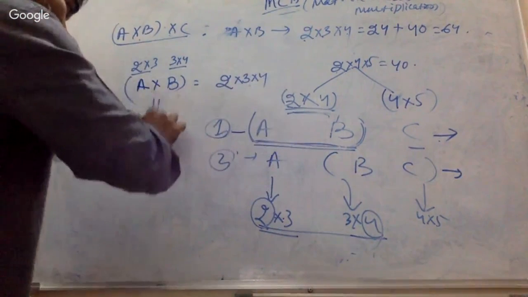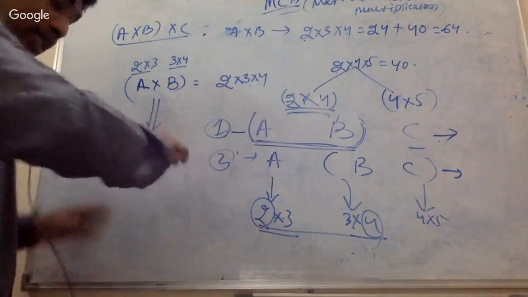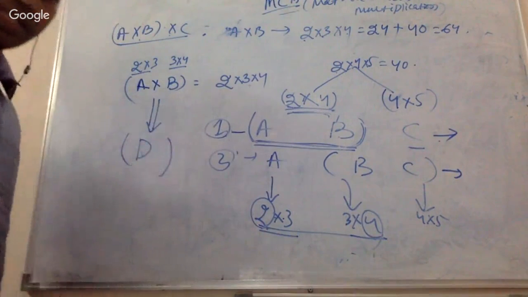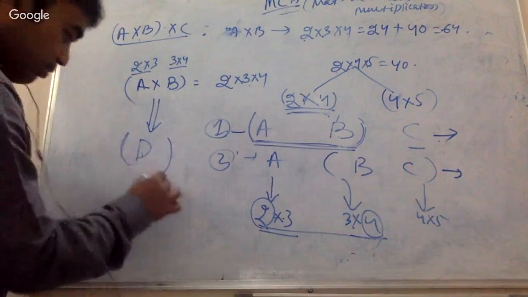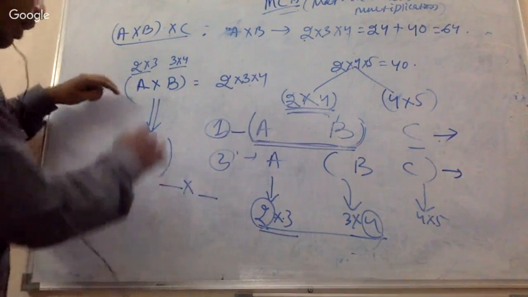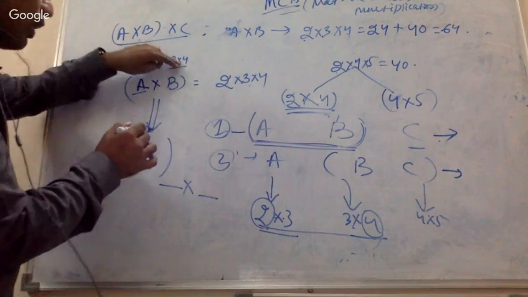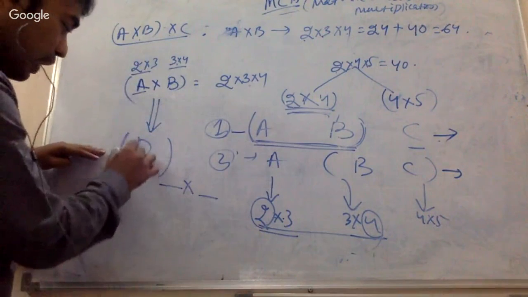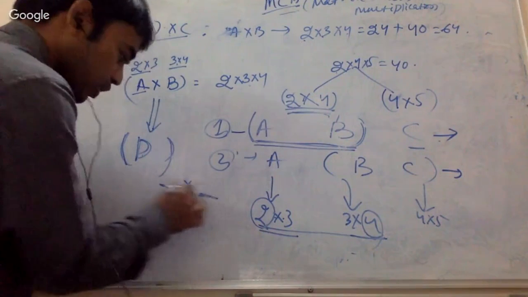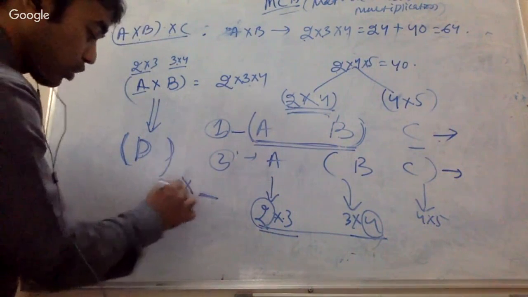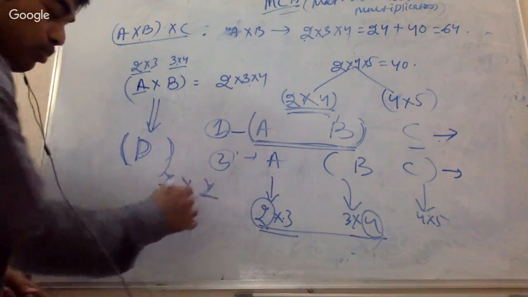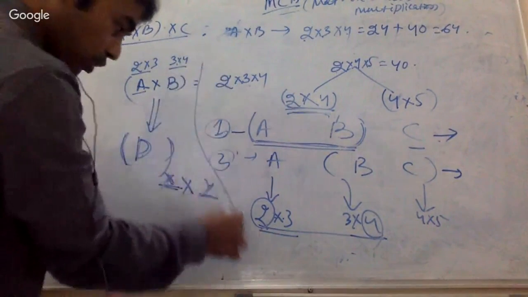But what is the output of this particular multiplication? I will generate another matrix, right? If I multiply these two matrices, I will get a matrix. But what is the dimension of it, what cross what? If I multiply a 2 cross 3 matrix into a 3 cross 4 matrix, I am going to get another matrix, that is for sure. But what is the dimension of this particular matrix? X cross Y. What is the value of X cross Y? This is the example. Forget about all these things.